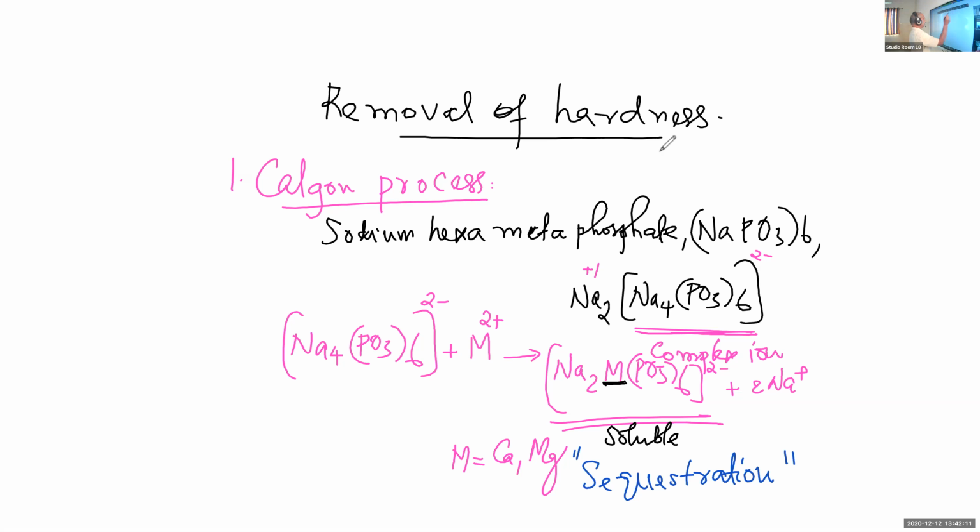Let us take one more method, and it is called the synthetic resin process. This is the modern process used for the removal of hardness. Resin is a polymer, so synthetic resin is a synthetic polymer, a large molecule we have seen.